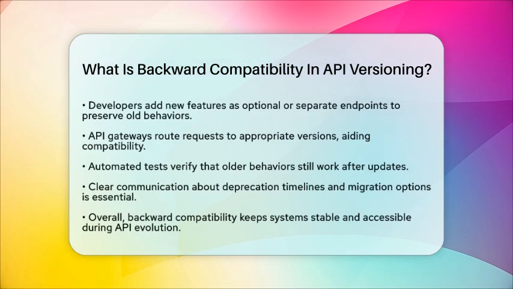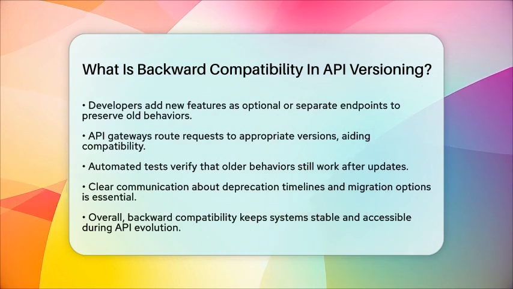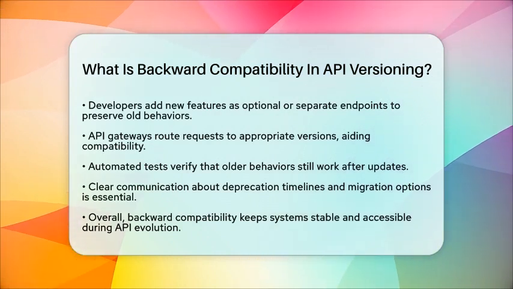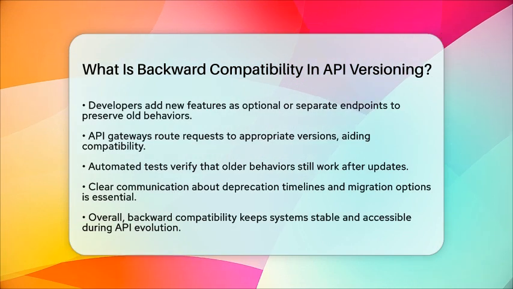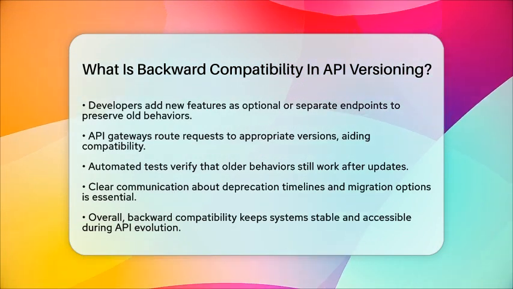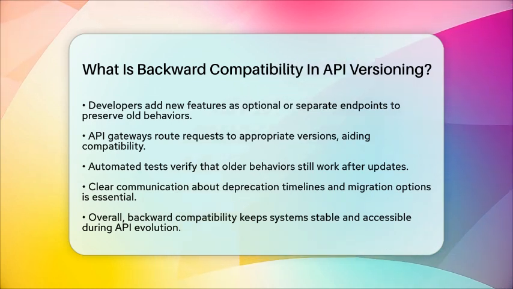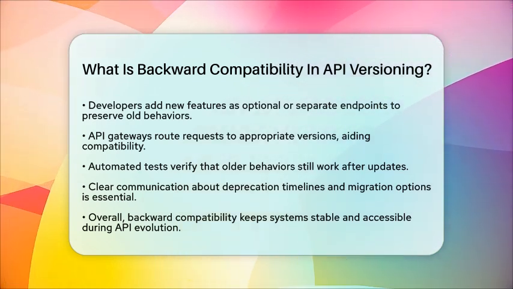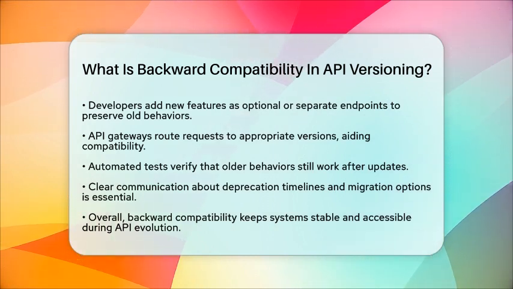Backend developers ensure backward compatibility by adding new features as optional or separate endpoints. They use API gateways to route requests to the right version. Automated tests are run regularly to check that older behaviors still work after updates. Communication with API users about deprecation timelines and migration options is also very important.